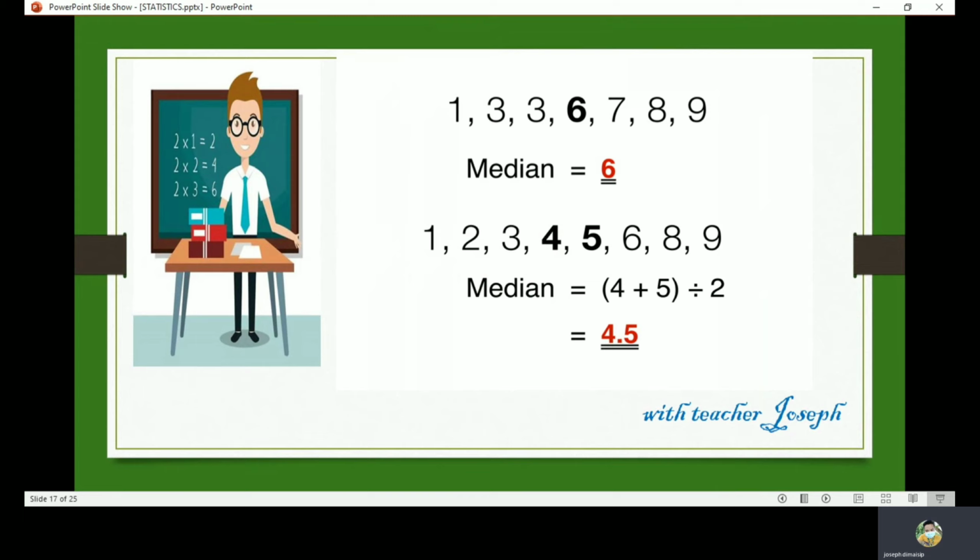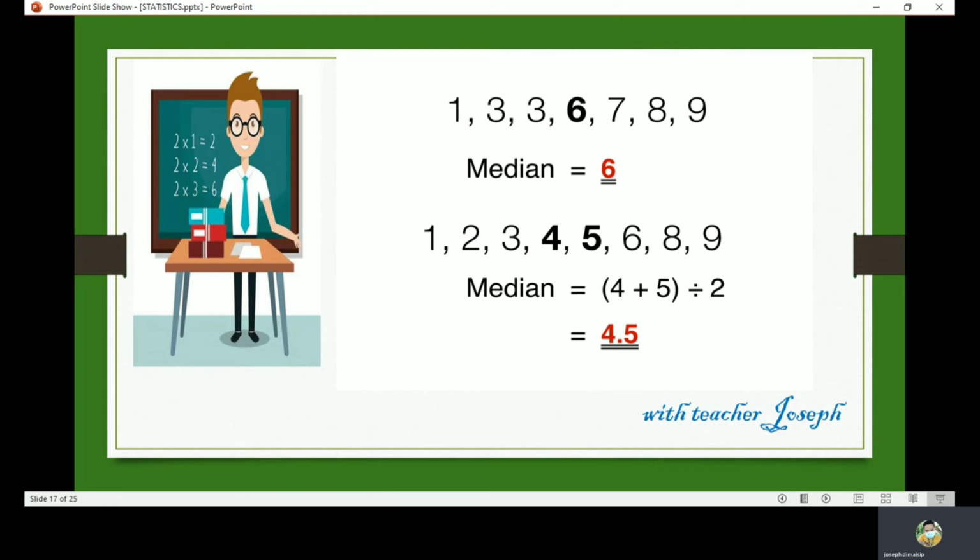Now, another example. 1, 3, 3, 6, 7, 8, 9 is already written in ascending form. So here the median is 6. Why? 1, 2, 3, 4, 5, 6, 7 is the total number of observations, and 7 is an odd number. Okay, that's why you are not going to add it anymore, and instead you're going to write it only.